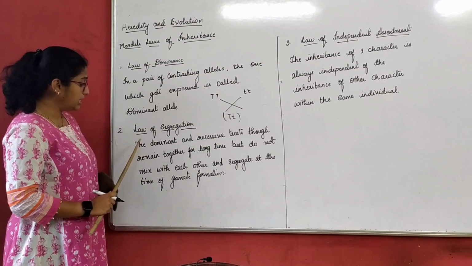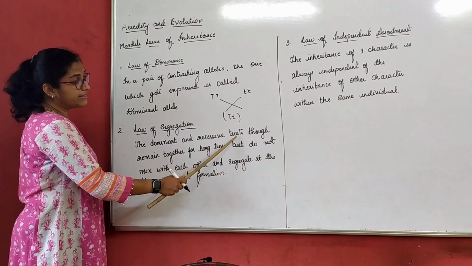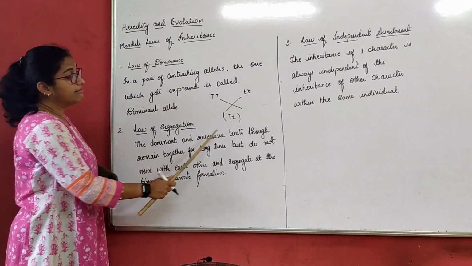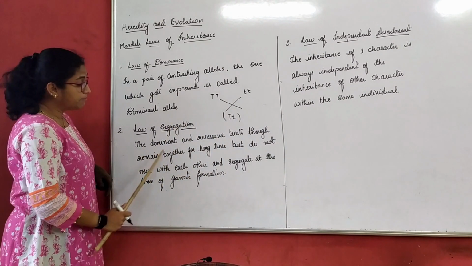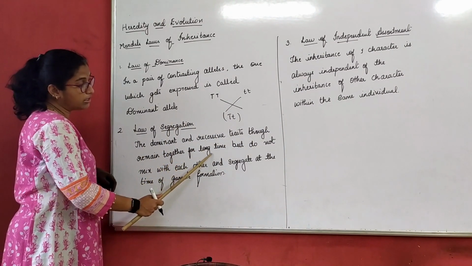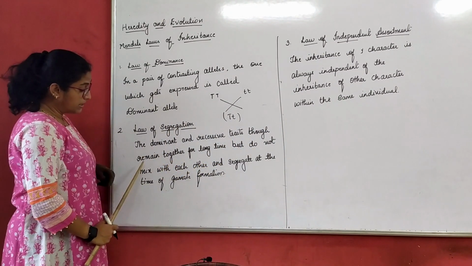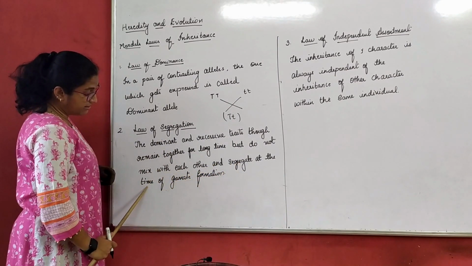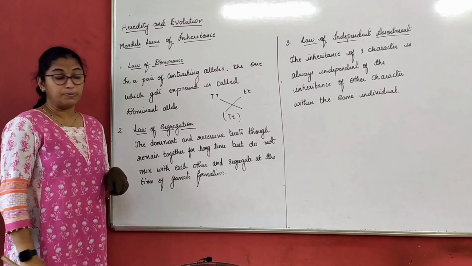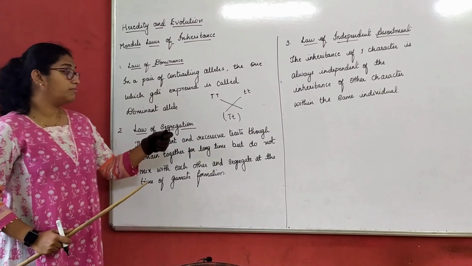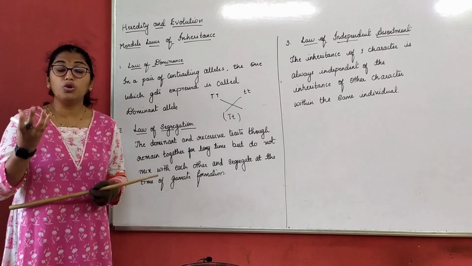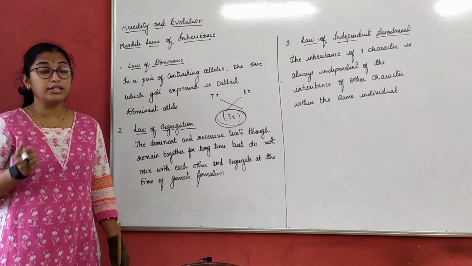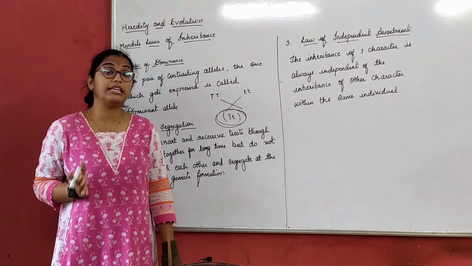Law of segregation: the dominant and recessive traits, though they remain together for a long time, do not mix with each other and segregate at the time of gamete formation. What does it tell here? That dominant and recessive traits, though they remain together, do not get mixed with each other.